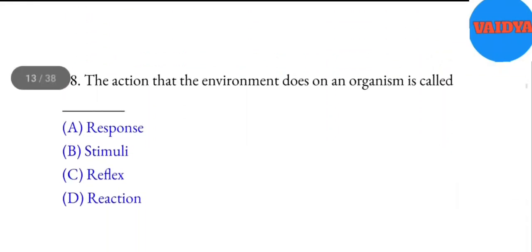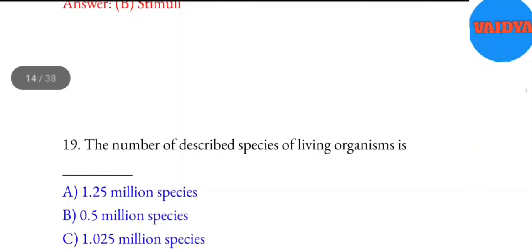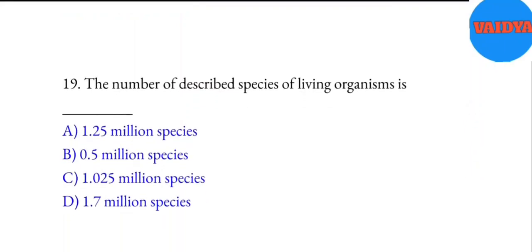18. The action that the environment does on an organism is called blank. A. Response. B. Stimuli. C. Reflex. D. Reaction. Answer, B. Stimuli. 19. The number of described species of living organisms is blank. A. 1.25 million species. B. 0.5 million species. C. 1.025 million species. D. 1.7 million species. Answer D.